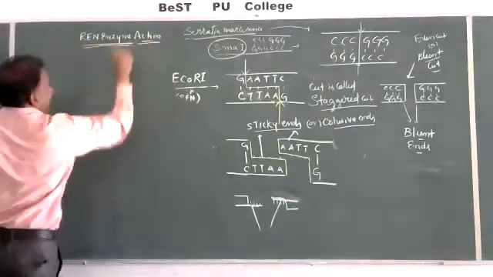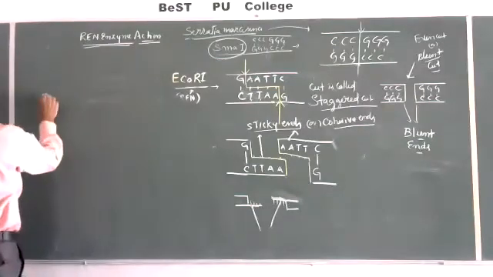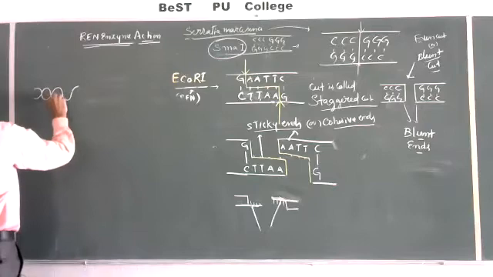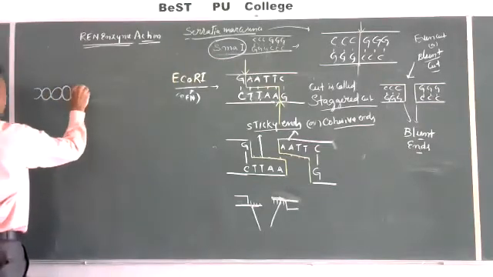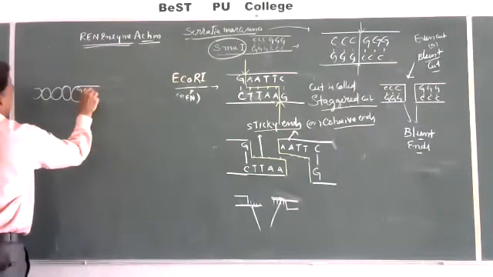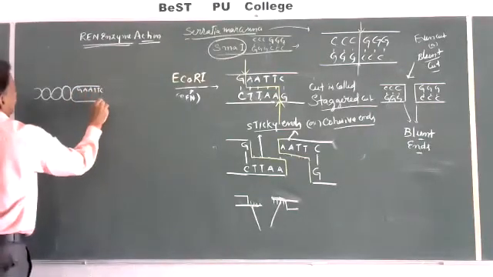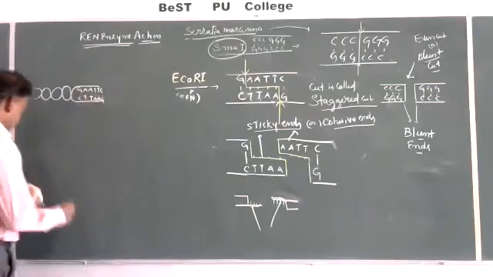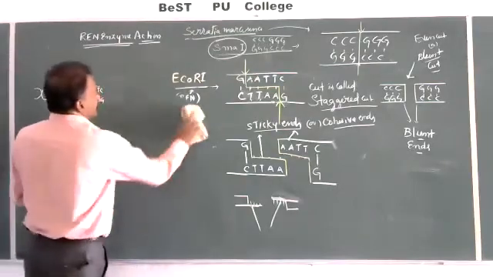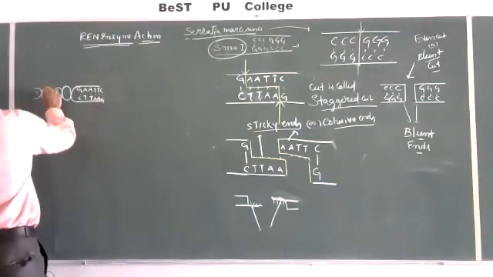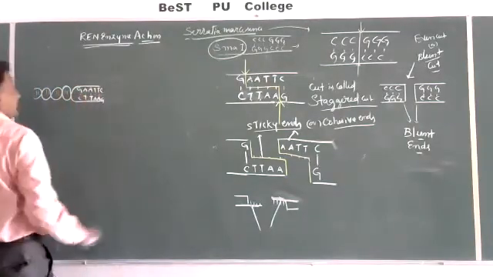In the book, they have given two different DNA molecules, GAATTC and GAATTC, which come from source DNA, each having its own base pairs.